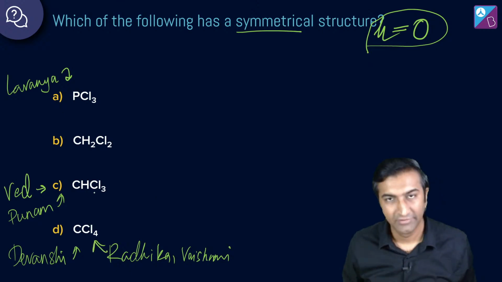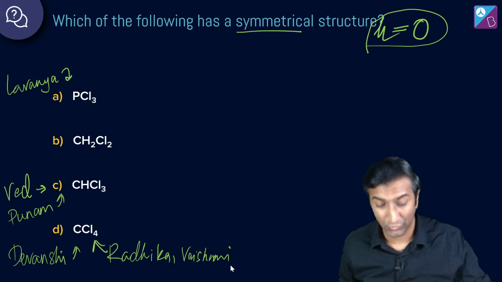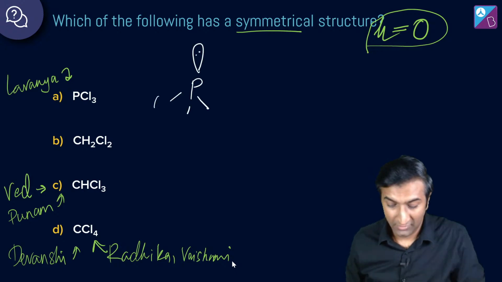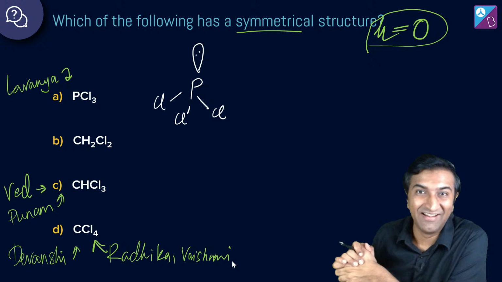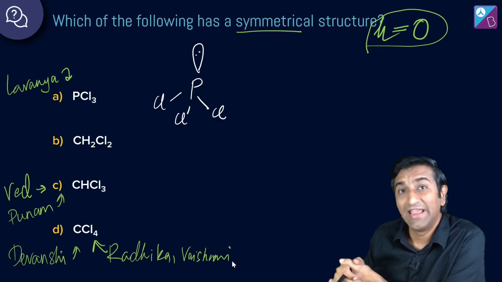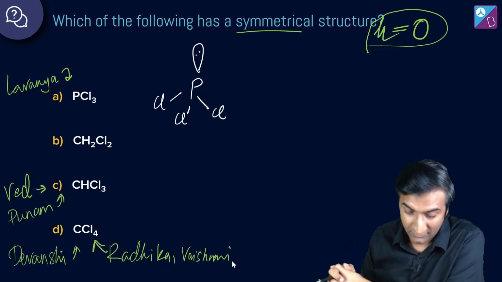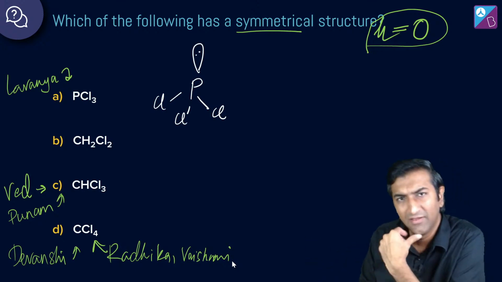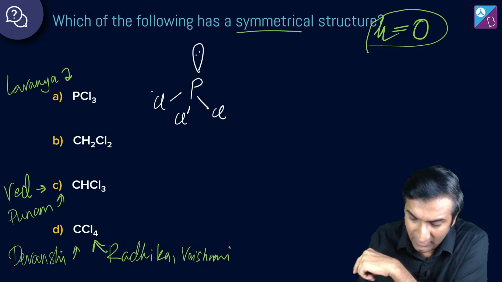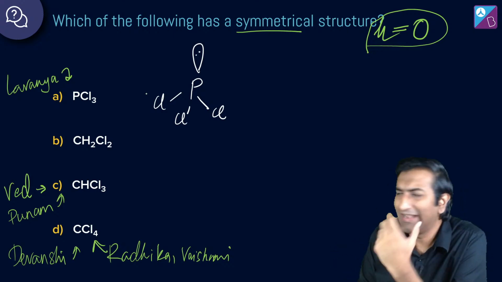I'm going to draw these diagrams out and then you tell me if you want to change your answer or keep it. PCl3 is just like NH3. It has 3 bond pairs and 1 lone pair. So this is not symmetrical. How is it not symmetrical? By the way, maybe I didn't tell you explicitly, but a lone pair is always going to be like a negative charge, no?